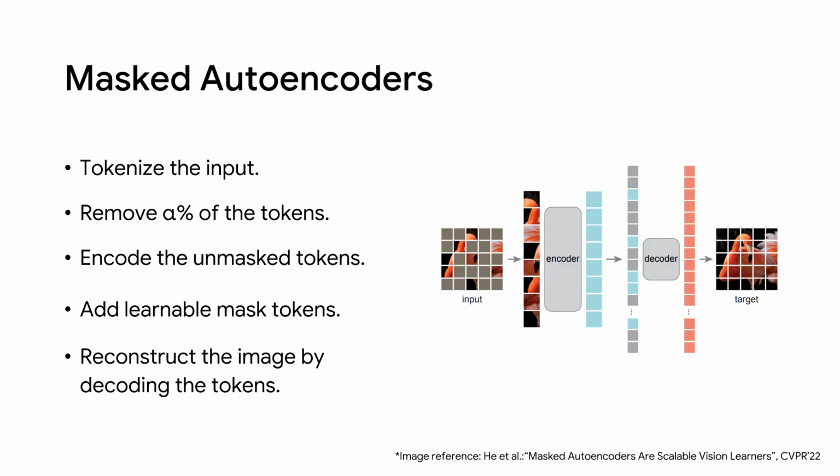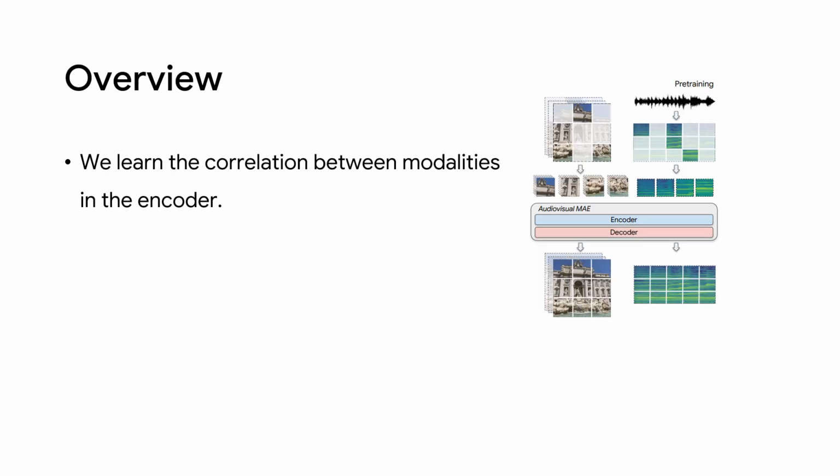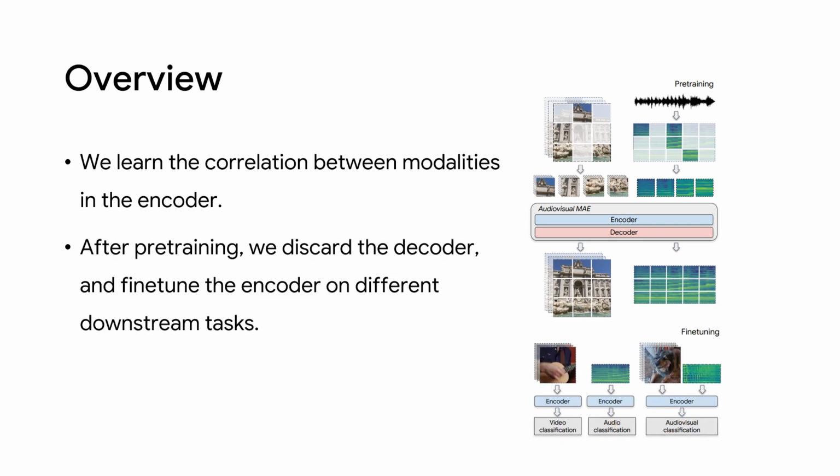We briefly recap the masked autoencoders framework. The first step is to tokenize the input, then we remove a predefined percentage of the tokens. The unmasked tokens are encoded. After that, learnable mask tokens are added to the sequence of tokens. And finally, we reconstruct the image by decoding the tokens. Our framework is simple and effective. We first learn the correlation between modalities in the encoder during pre-training. After pre-training, we remove the decoder and fine-tune the encoder on different downstream tasks.